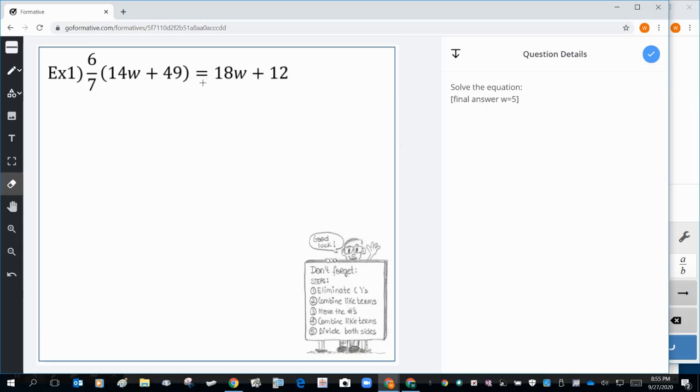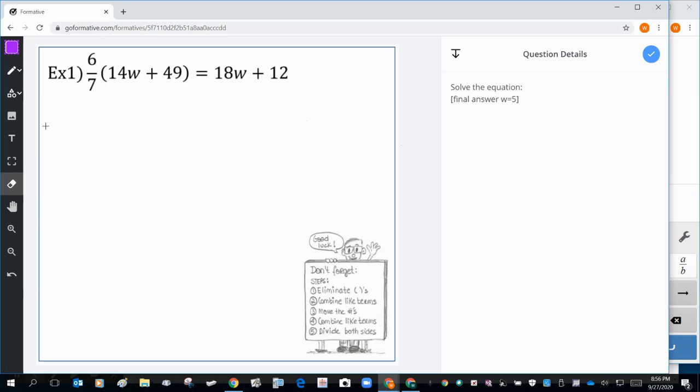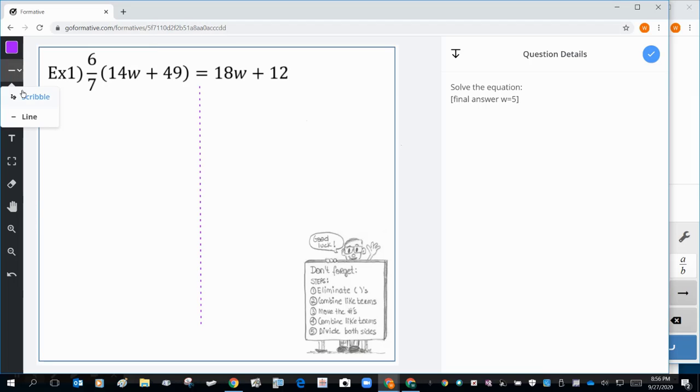First thing I'm going to do is draw a border. So I'm going to go ahead and change colors. I'm going to select a thicker line, and I'm going to change to dashed line. I'm going to click on line, and now I can draw a straight dashed line. Now that I have that, I'm going to unclick the dashed line, and I'm going to click on scribble so I can demonstrate which numbers I'm going to distribute in order to eliminate parentheses. So basically here I'm multiplying 6/7 times 14W and 6/7 times 49.